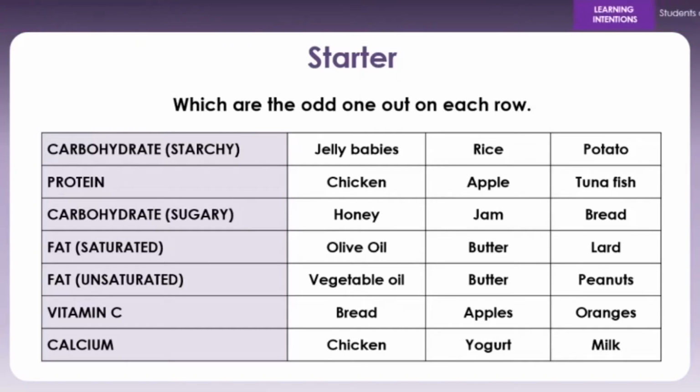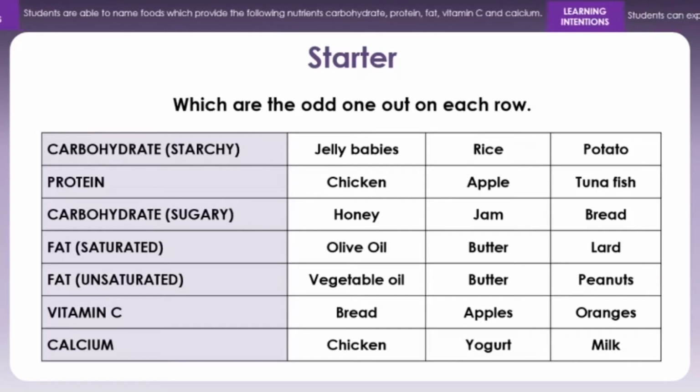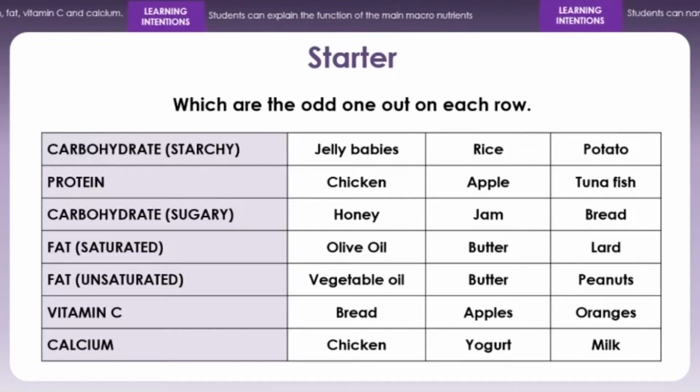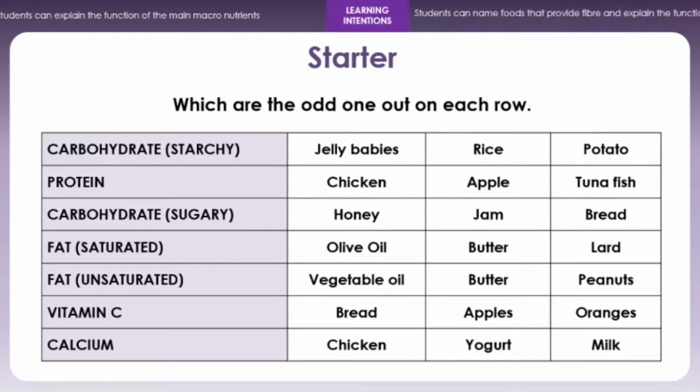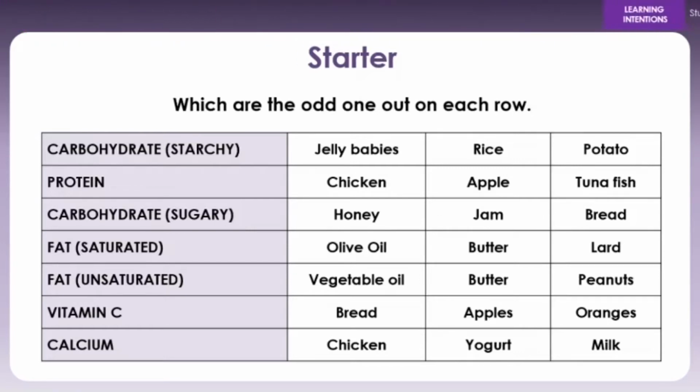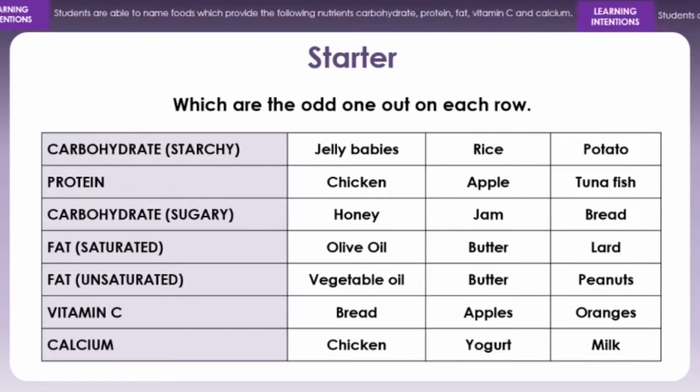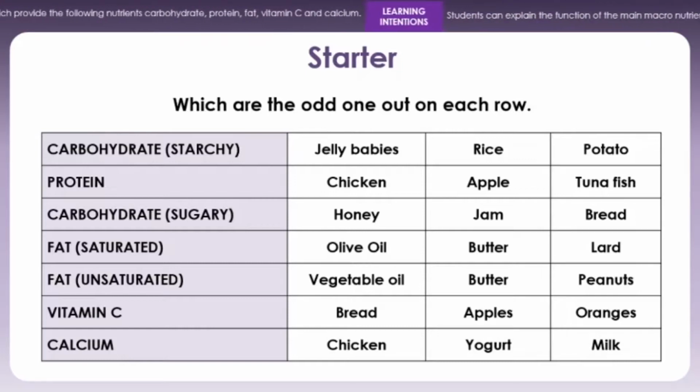For vitamin C, what naturally has vitamin C? Does bread naturally have vitamin C? Do apples naturally have vitamin C? Do oranges naturally have vitamin C? Which one's the odd one out? And then calcium. Do you get calcium from chicken? Do you get calcium from yogurt? Do you get calcium from milk? Which one's the odd one out? Have a wee think.